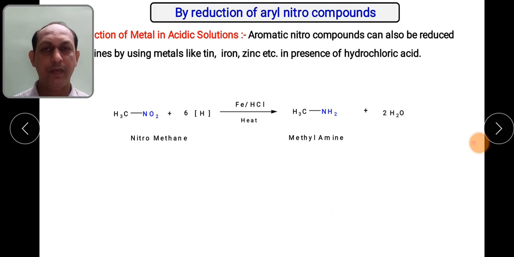So nascent or fresh hydrogen is formed inside the reaction, and that hydrogen is utilized to convert this nitro group into NH2 group. So let us see the example. Nitromethane in presence of iron, HCl and a small amount of heat gets converted into methylamine. So here we can see we can prepare primary amines by this reduction in acidic condition.